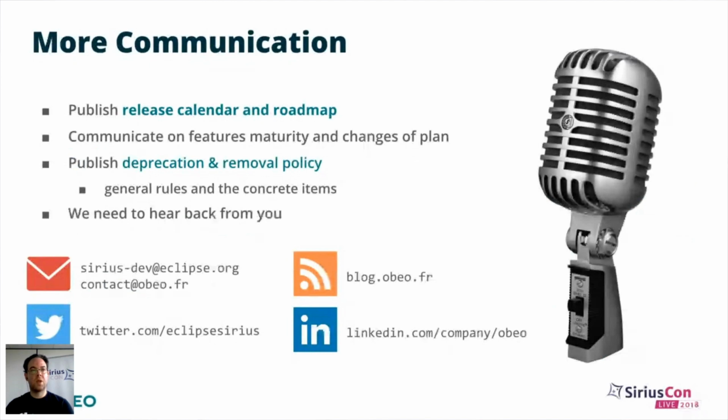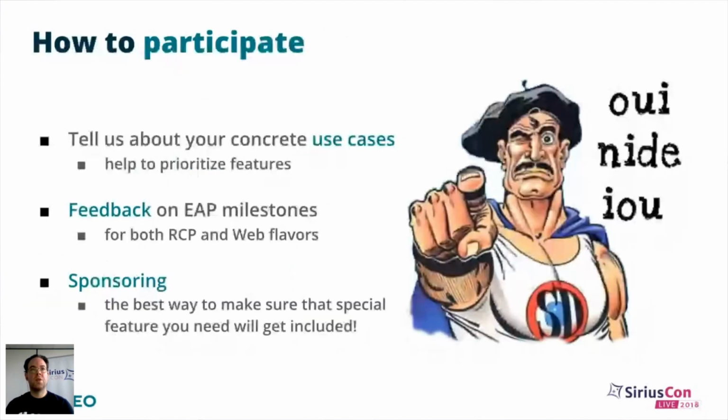So here are a few channels you can follow to communicate with us. We have a blog, a Twitter account, a LinkedIn account, and of course the mailing list, Sirius.dev, and direct contact at OBEO if you want. To move forward, we need you to participate. So really tell us about your concrete use case to help us prioritize features. We need feedback on the early access milestones. And of course, the best way to get the specific feature you need included is to sponsor the corresponding development.